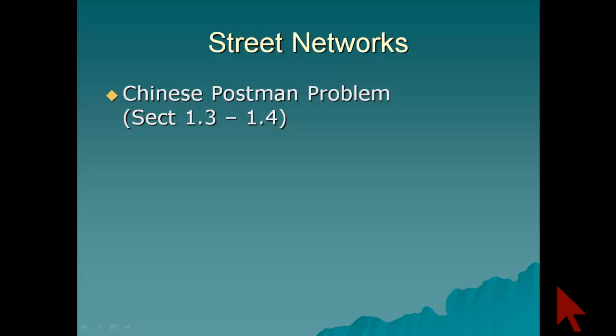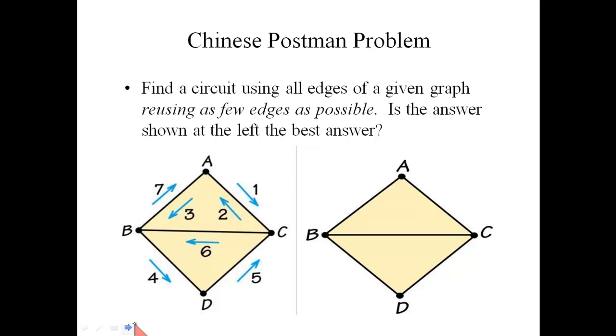Today's lesson from section 1.3 and 1.4 is short and pretty easy. The Chinese postman problem deals with the following question. Suppose the postman wants to deliver mail along all streets, and so that's an Euler circuit problem.